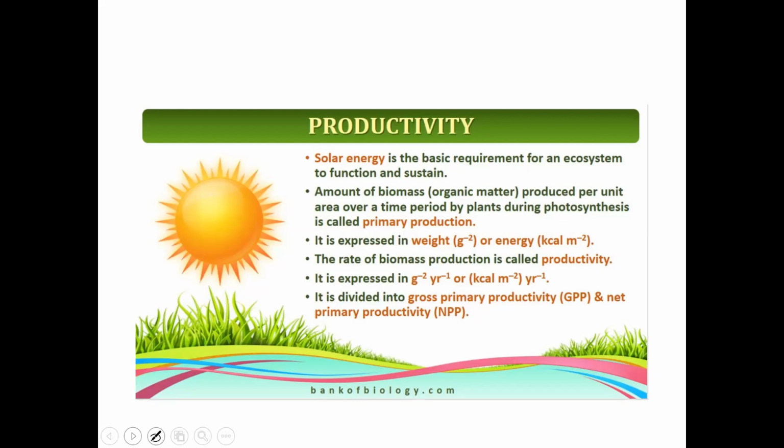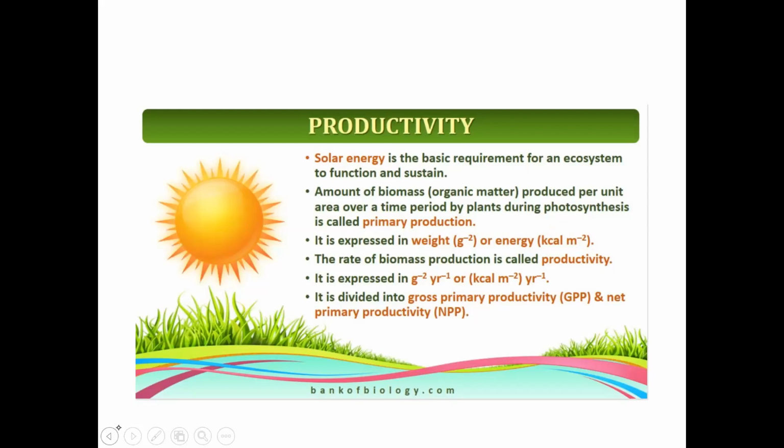Productivity is all about how much production is there. As I mentioned, the sun or solar energy is the main important aspect, from which biomass or organic matter is produced.